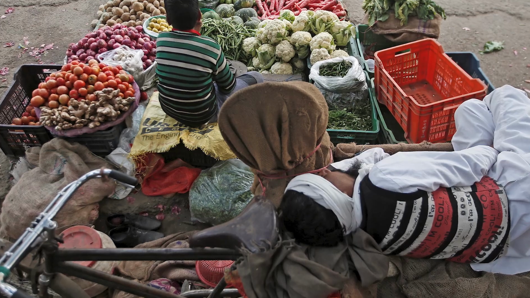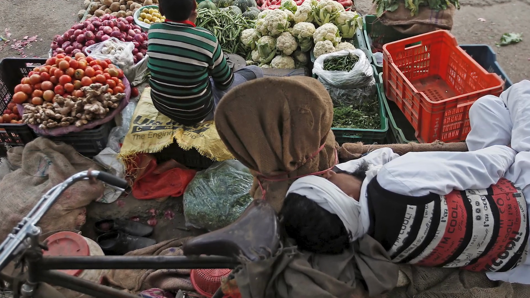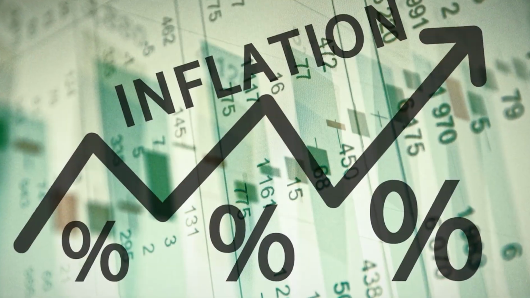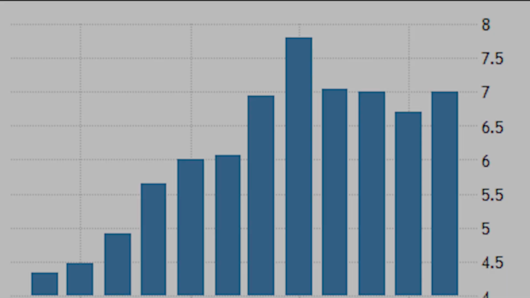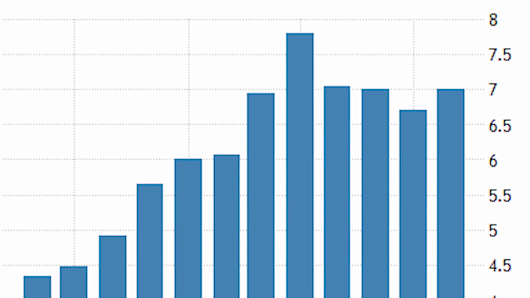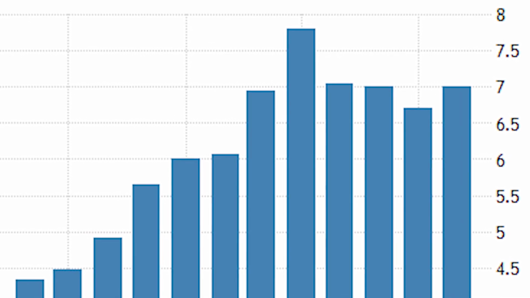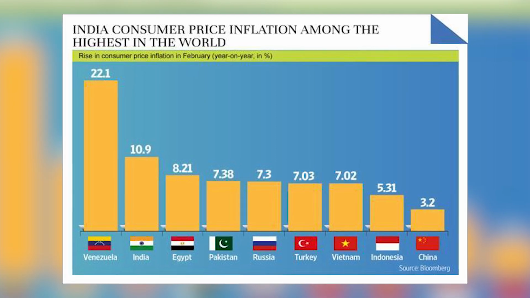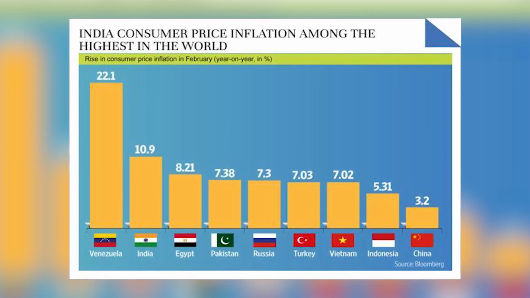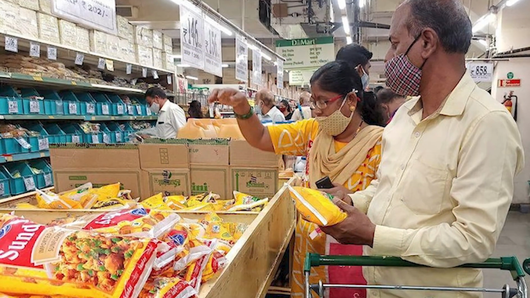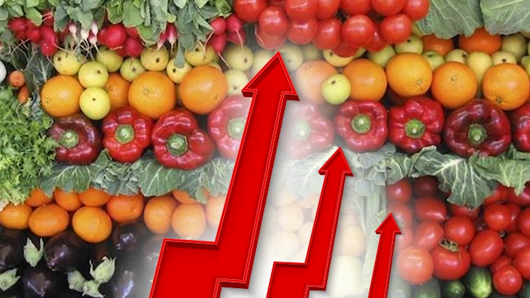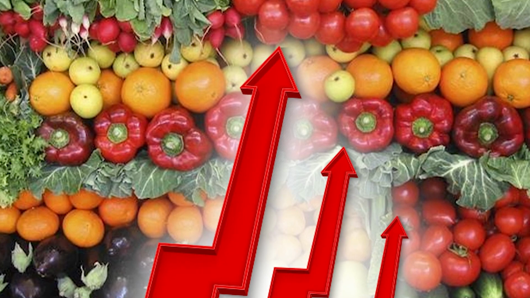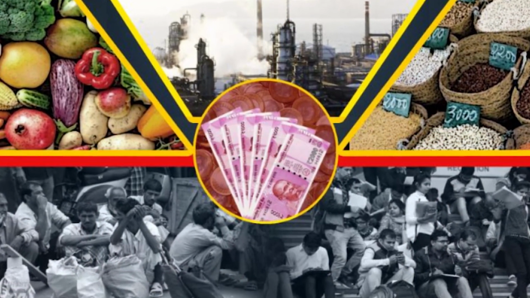Let's see what is retail inflation. When we talk about the rate of inflation, it often refers to the rate of inflation based upon the Consumer Price Index or CPI. The Consumer Price Index tracks the change in retail prices of goods and services which households purchase for their daily consumption. To measure inflation, we estimate how much CPI has increased in terms of percentage change over the same period the previous year. If prices have fallen, it is known as deflation.